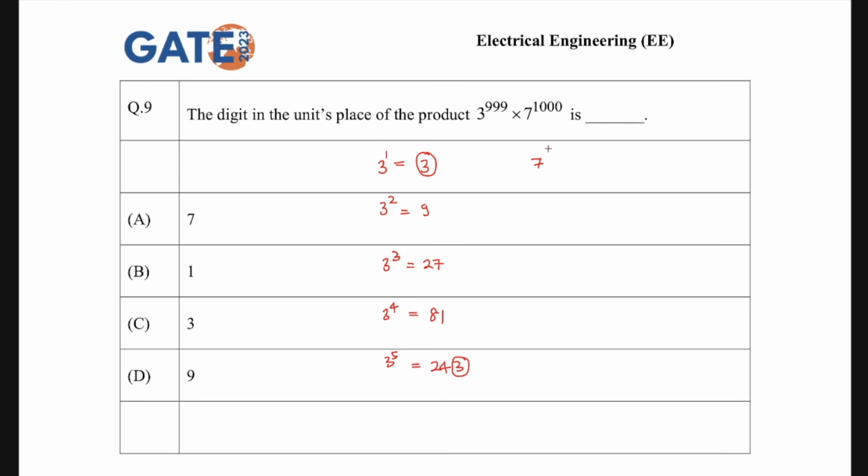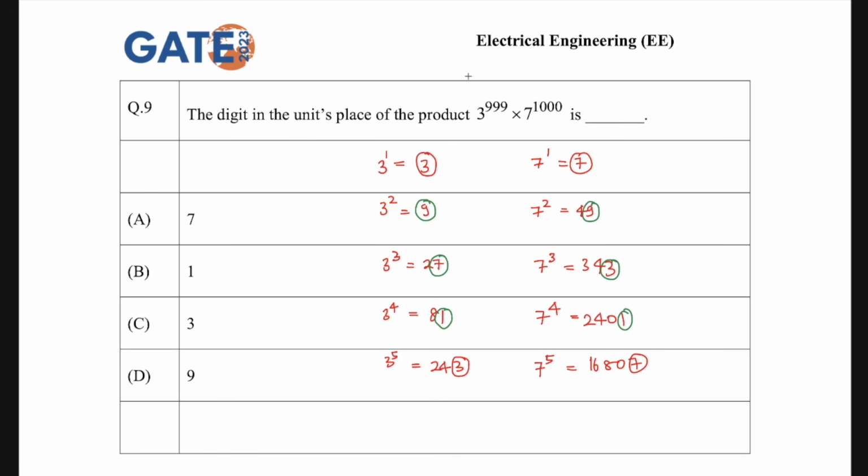Similarly, you have to check for 7 to the power. So 7 to the power 1 is 7, 7 to the power 2 is 49, 7 to the power 3 is 343, and 7 to the power 4 is 2401. And if you check 7 to the power 5, that is 16807. So the unit digit actually repeats itself, right? That's what I wanted to say. So you will see that the unit digit for 3 to the power 2 is 9, 3 to the power 3 is 7, 3 to the power 4 is 1. Similarly, for 7 you have 9, 3 and 1, right?